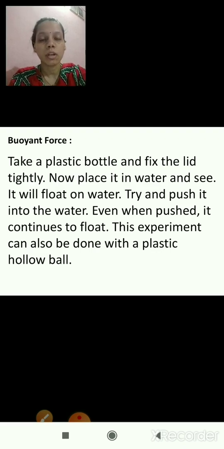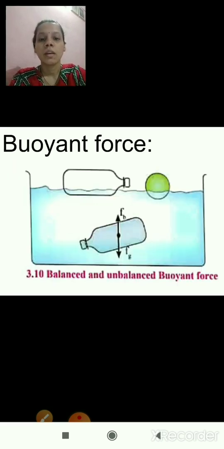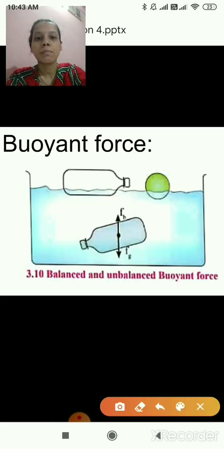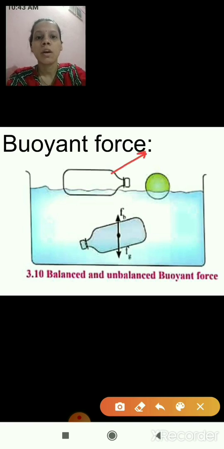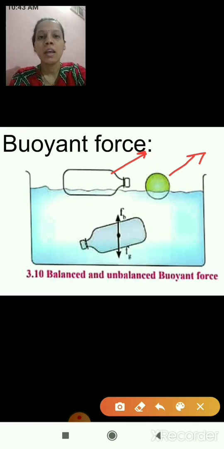Just now we have seen the figure: this is the plastic bottle and this is the hollow plastic ball. If we try to push it inside, it will not go inside the water, it will float on the surface.